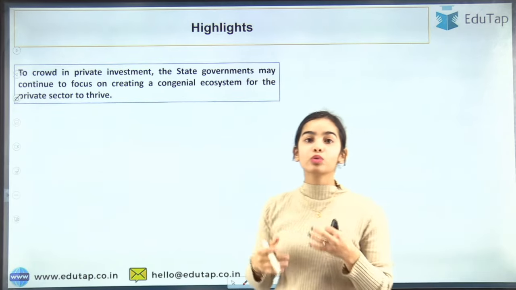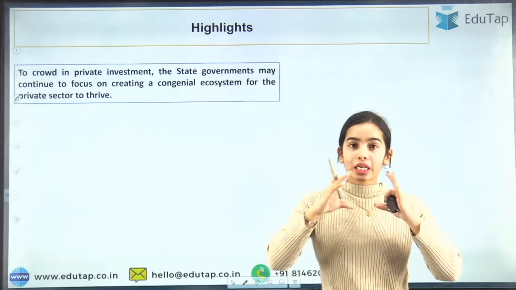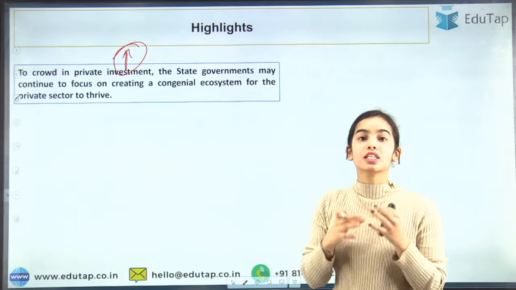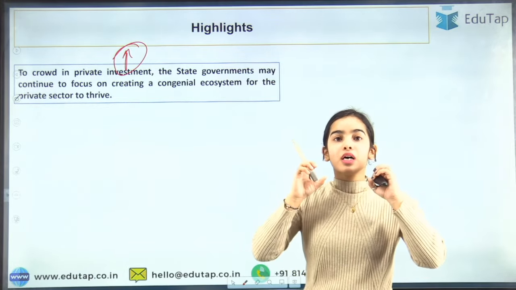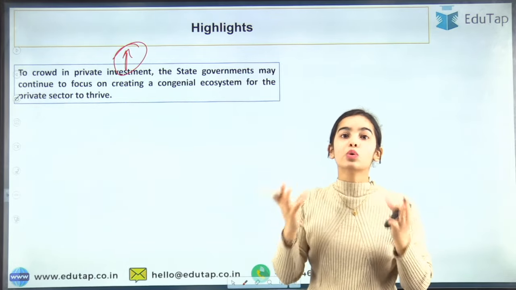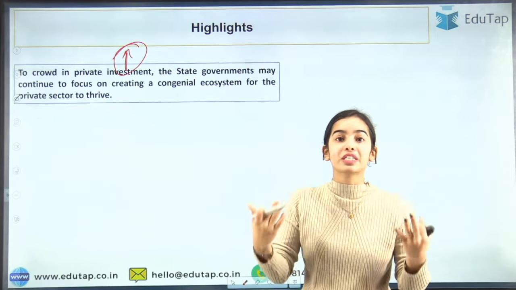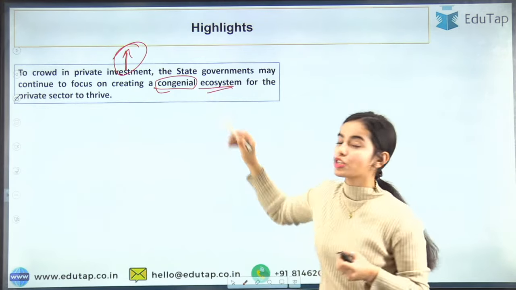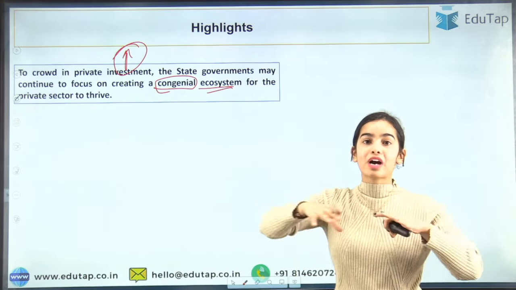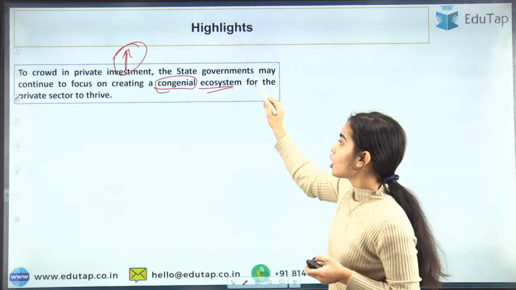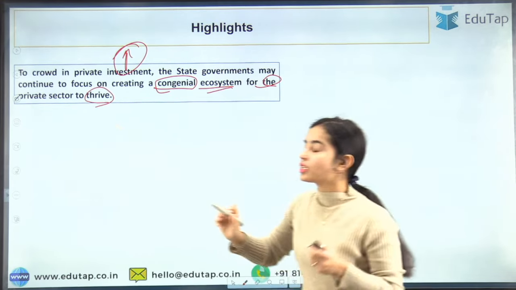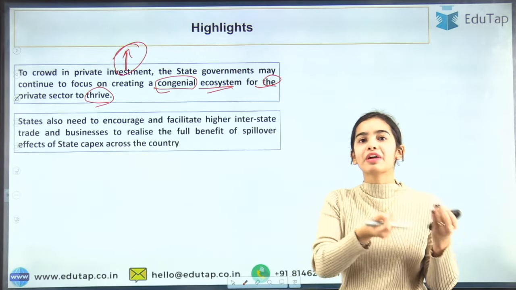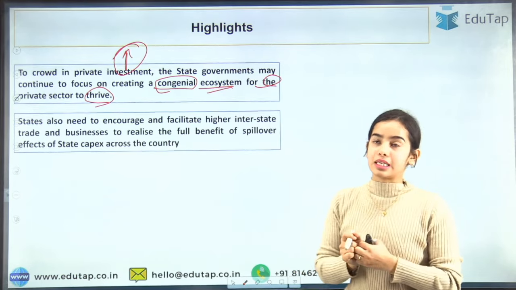Now, in the report it is said that the crowding in of private investment, that is, the increase in private investment, has to be made. The state governments should boost the quality of the ecosystem that they are providing, so that private investment can increase in their states. There should be a good environment provided to private investors for the private sector to thrive. So the states have to focus on that also, and when good infrastructure is in your state, of course the private investors will come to invest in your states.